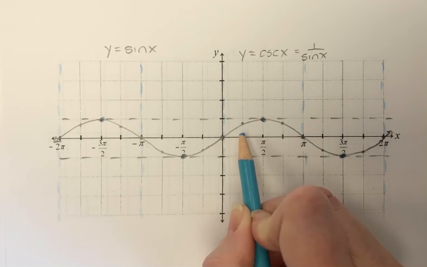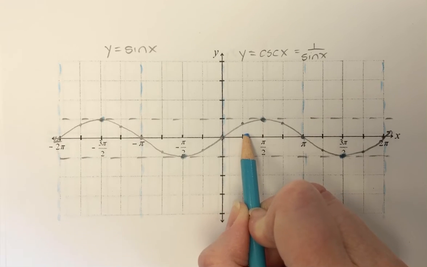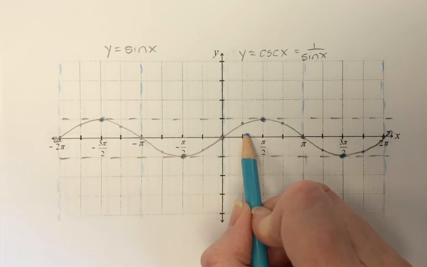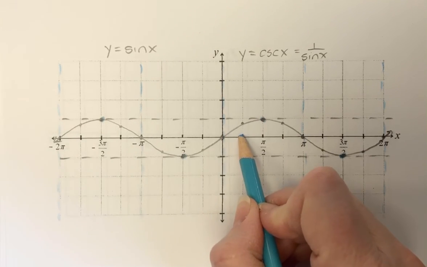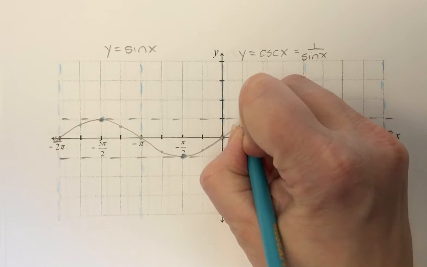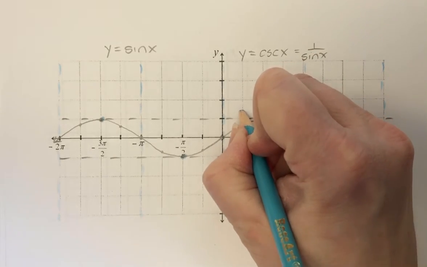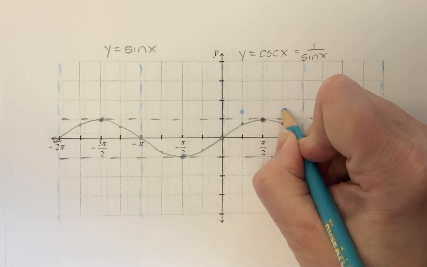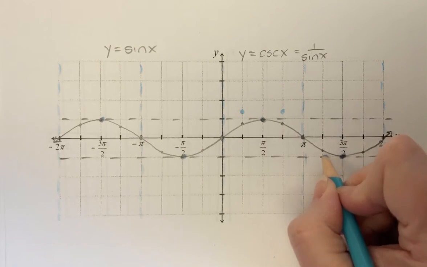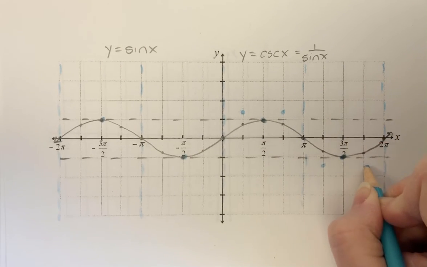The sine of pi fourths is 1 over the square root of 2. So if I take the reciprocal of the square root of 2, I get about 1.4. Square root of 2 is about 1.4. And so this is going to be at about a -1.4.